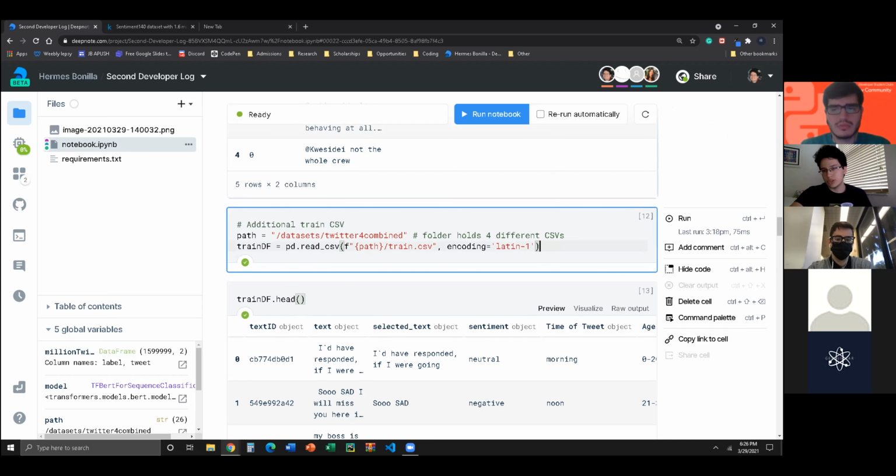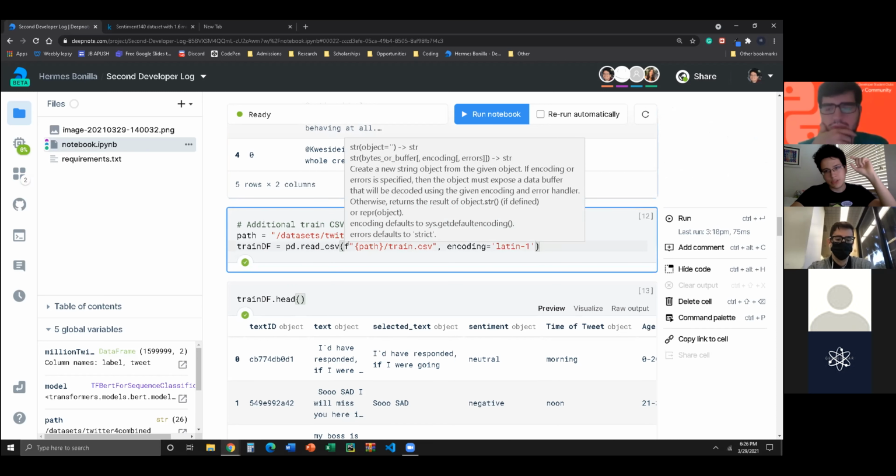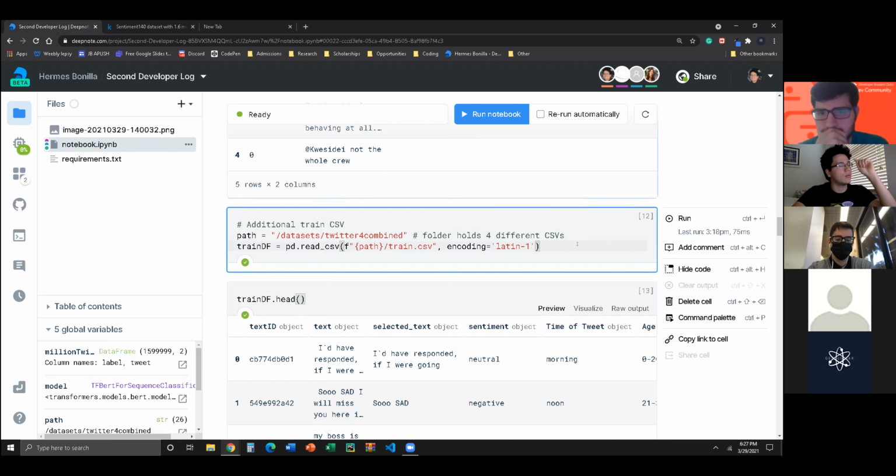So let's do the same that we just did, but for this step. And there are a bit of changes, because whenever you're getting a lot of data sets and you're trying to merge them together or have one consistent basis for our data, you're going to have to change different things because people put them in different ways. And so you have to account for that, and that's why pandas is so useful. So this is our train CSV, and I just put here for your information, holds 4 different CSVs. We're doing the same thing, except we're actually calling this data frame in a variable. We're calling it train df.